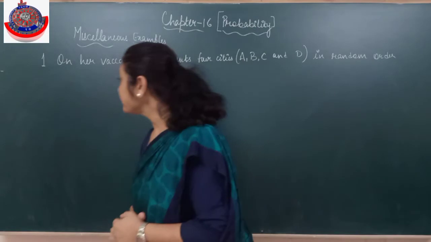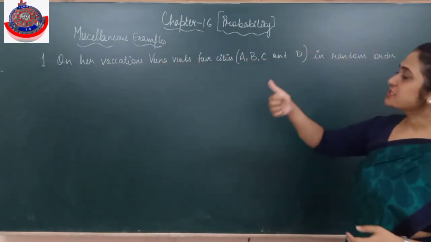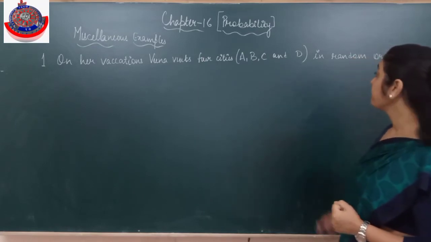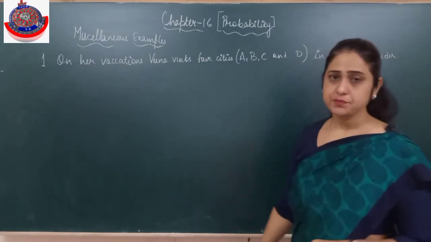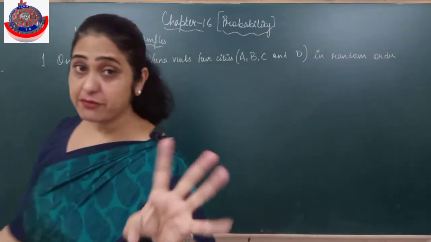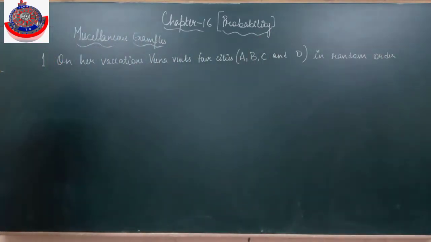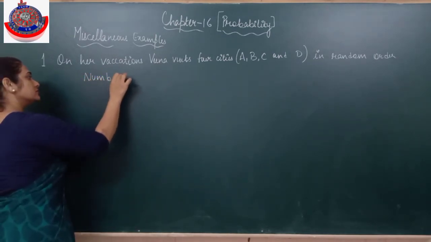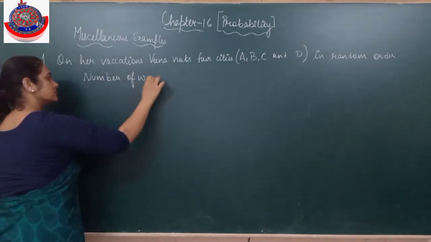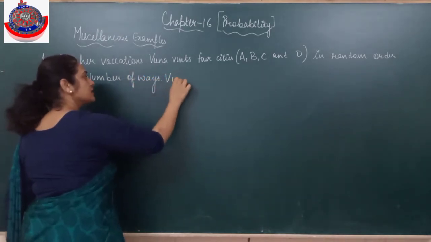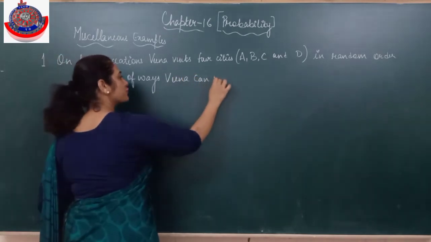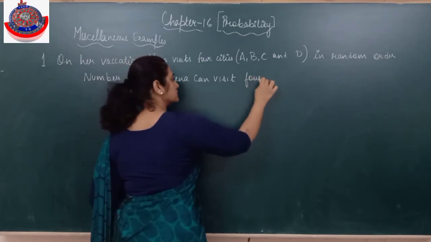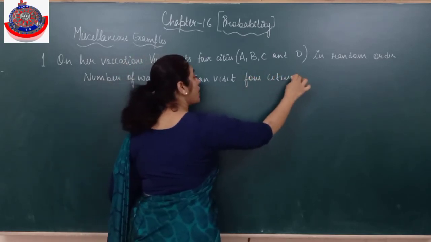Like if I read the first question: on her vacations, Veena visits 4 cities A, B, C and D in random order. If a person is visiting 4 cities, that means the number of ways Veena can visit 4 cities, how?